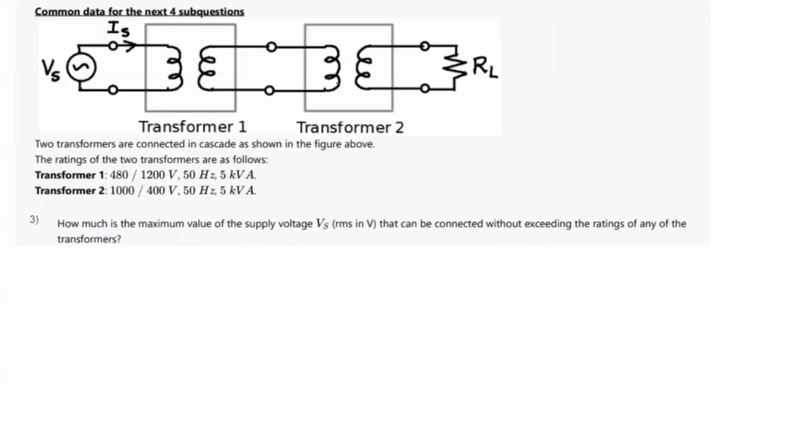Now in this next question, this is the data which will be common for the upcoming four subsequent questions. It is said that these two transformers are connected in cascade as shown. This is the rating of the transformer: 480 volt is to 1200 volt, and this is 1000 volt is to 400 volt. They both have the same kVA rating, 5 kVA. Now they're asking what is the maximum value of Vs you should supply so that it does not exceed the voltage ratings of any transformers.